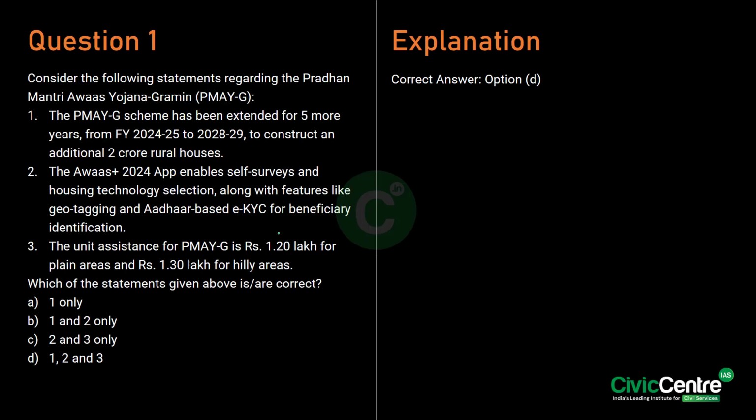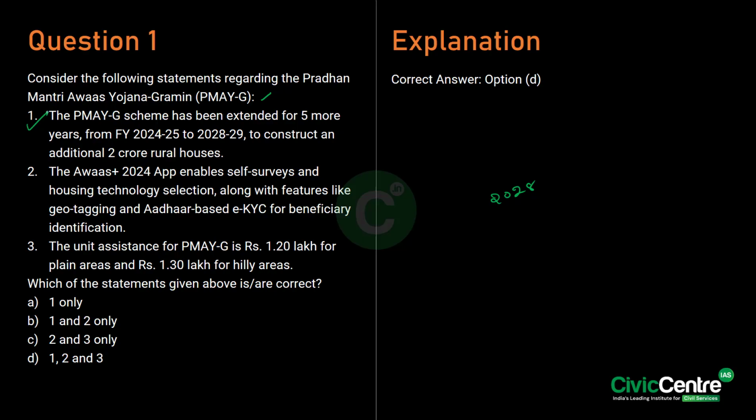So the first question here is related to Pradhan Mantri Awas Yojana Gramin, in short called the PMAYG. See, the Pradhan Mantri Awas Yojana Gramin aims to provide housing to rural poor with a focus on eliminating homelessness and improving the living conditions. Know that the scheme has been extended for 5 more years to construct 2 crore additional houses by the year 2028. So the first question is correct.